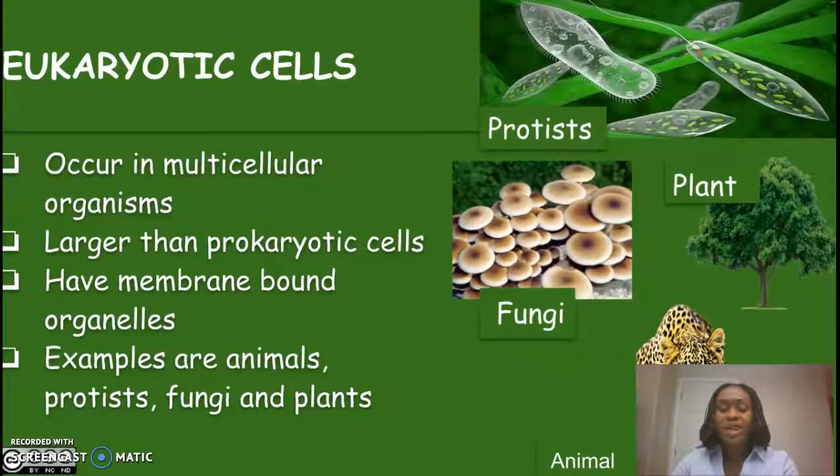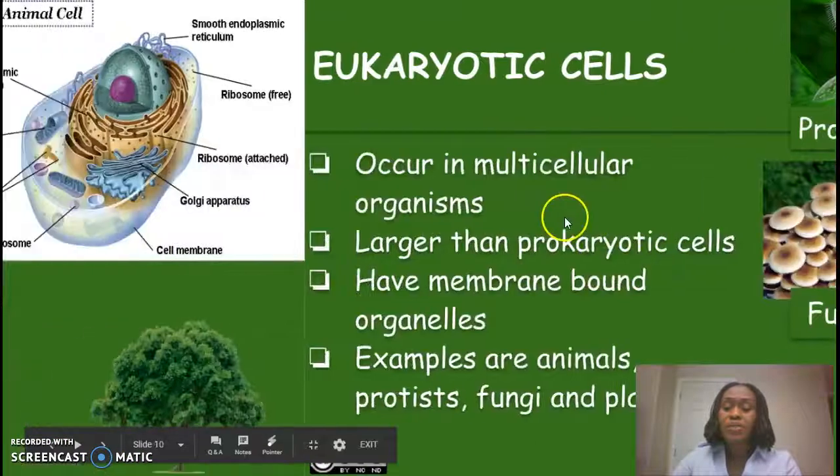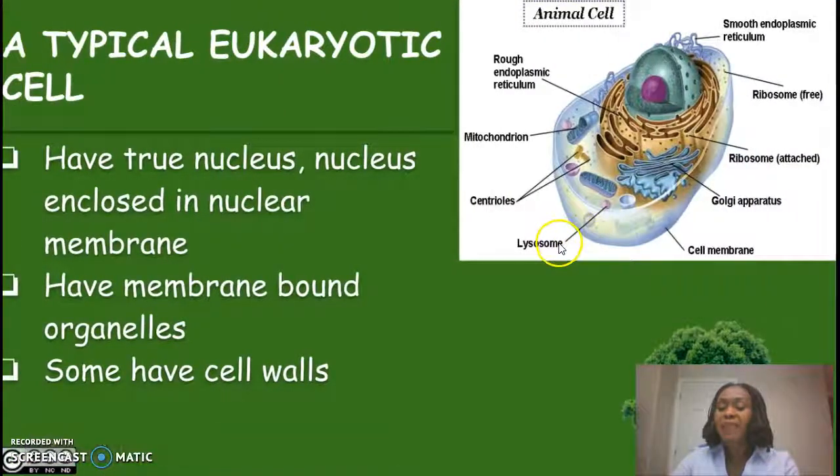Eukaryotic cells occur in eukaryotic organisms such as plants, animals, and fungi. Although protists are one of them, they have single cells. A typical eukaryotic cell is the animal cell that has a cell membrane, the nucleus enclosed in a nuclear membrane, and the cytoplasm that has a lot of organelles. We'll talk about the functions of these organelles in our next video.